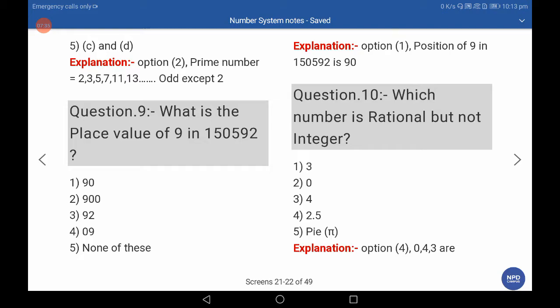What is the place value of 9? The place value of 9 is 90. Then the first option is correct. Which number is rational but not an integer? Option 4, 2.5 is rational. 2.5 is written as 25 by 10, so it is in p by q form but not an integer. Integers are whole numbers from minus infinite to infinite.